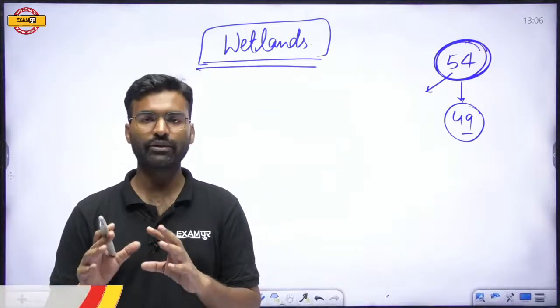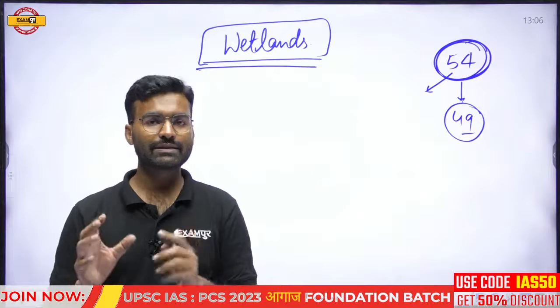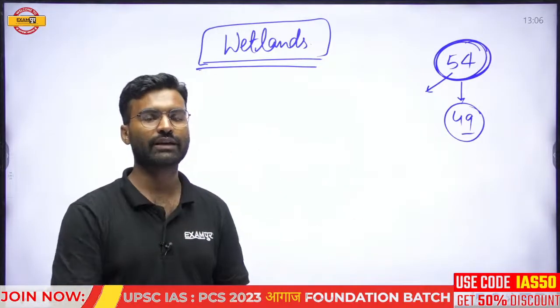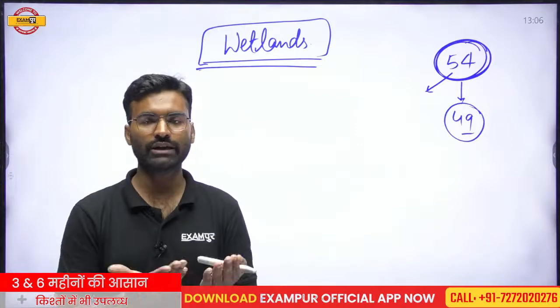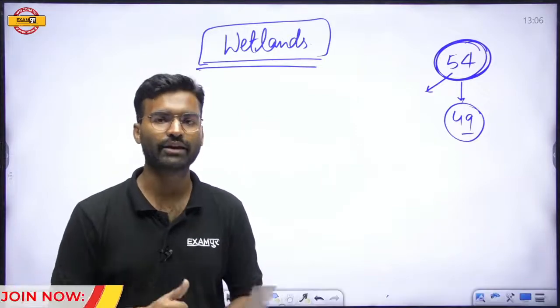At the global level, most countries started to dump their waste in wetland regions because this region is generally a lowland region.